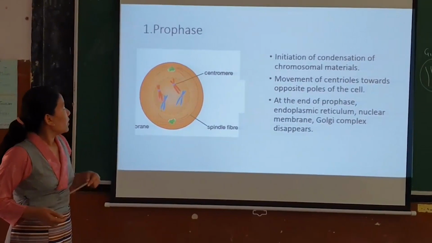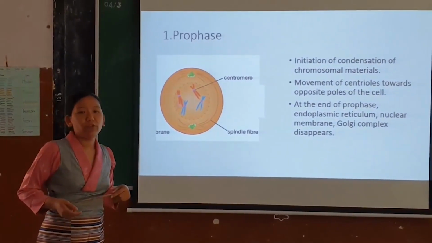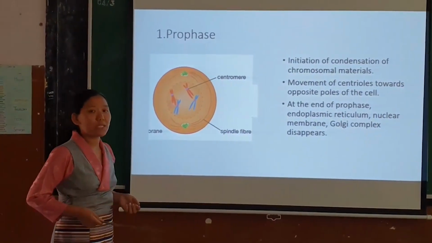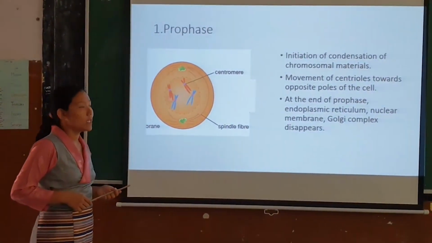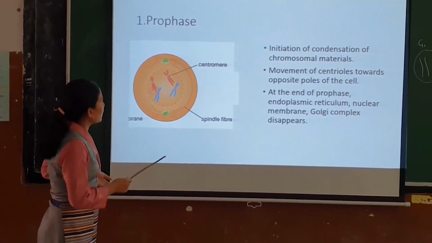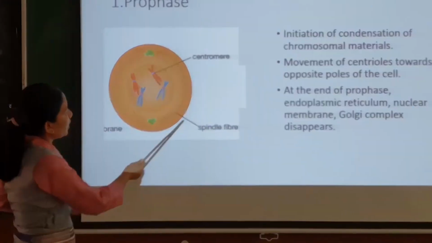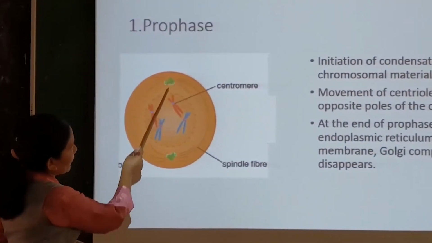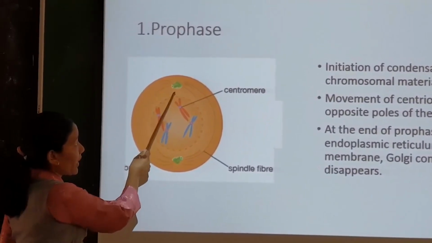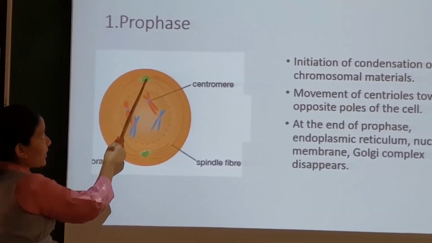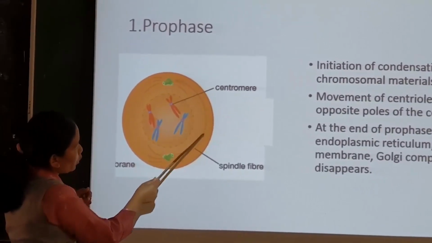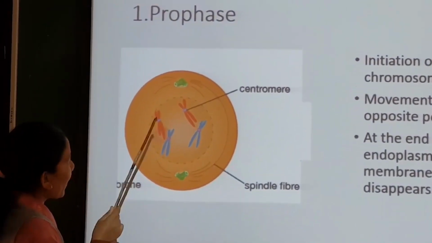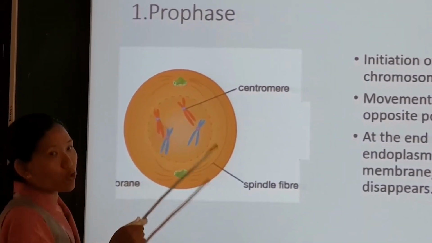Now talking about prophase, we have to focus more on the genetic material. When we talk about cell division, we have to focus on the genetic material. During prophase, initially the cell, this is an example of an animal cell, has its centrosome, the organelle, duplicated, and then it starts to move towards the opposite poles. In this picture you can see the centrioles at the opposite poles, and then the chromosomes start to condense.